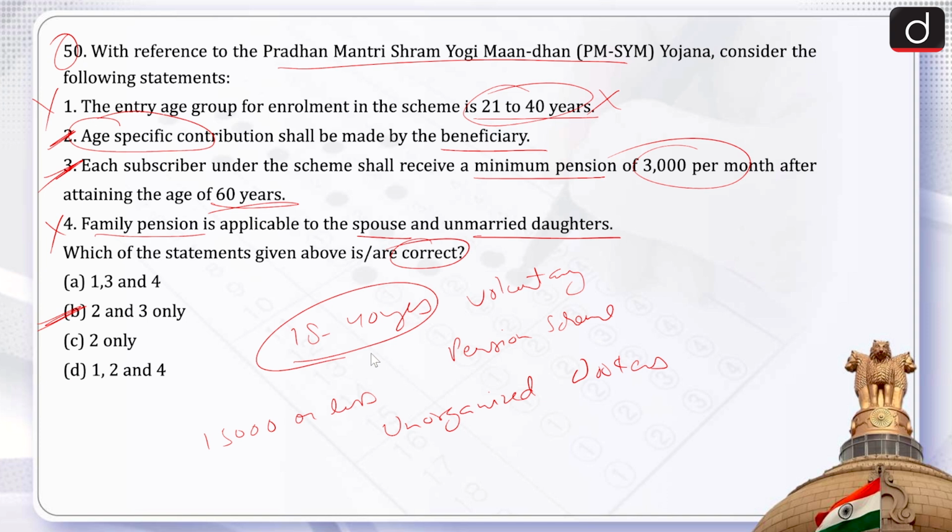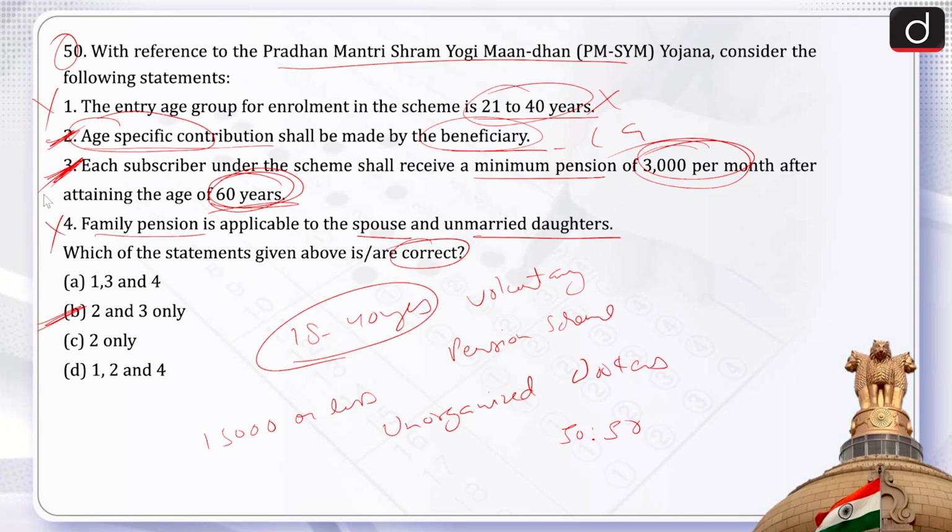Then, it is a voluntary and contributory pension scheme on a 50-50 basis, where the prescribed age specific contribution shall be made by the beneficiary and the matching contribution by the central government. So, second becomes correct. Then third, on attaining the age of 60 years, the subscriber will get the assured monthly pension of rupees 3000 per month.